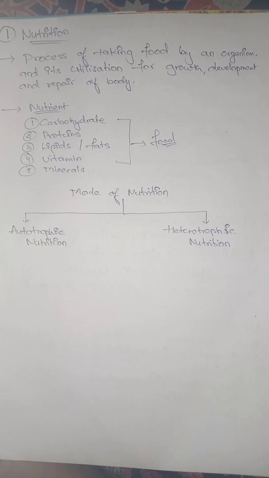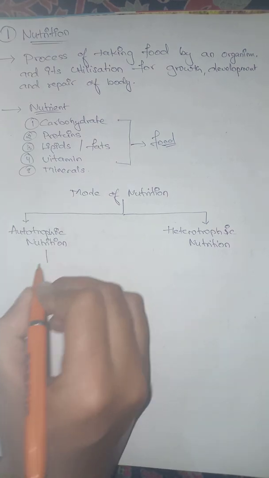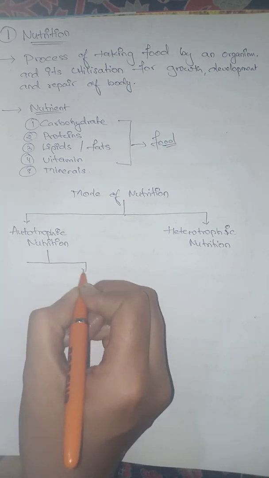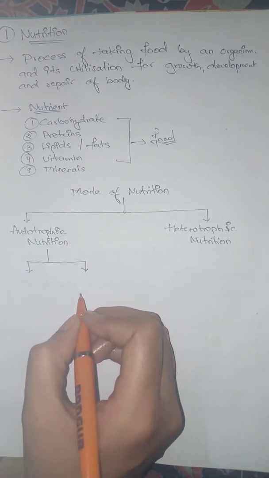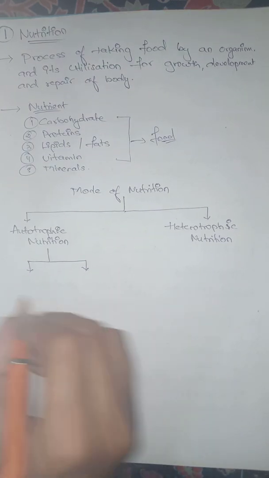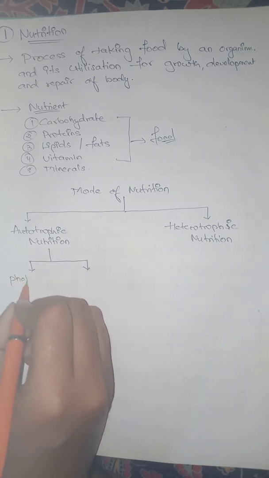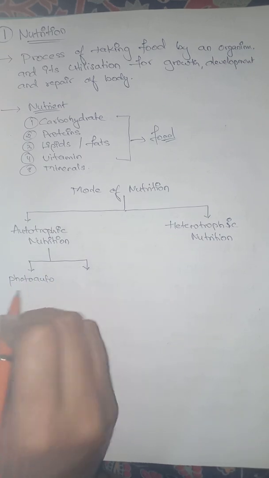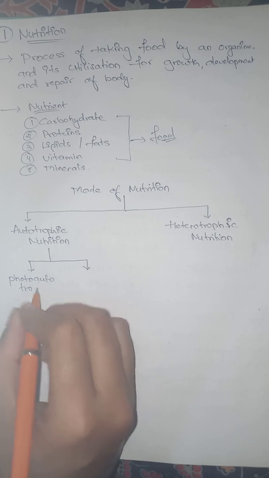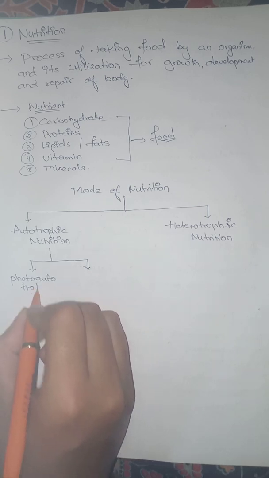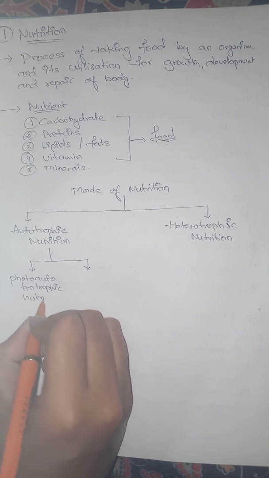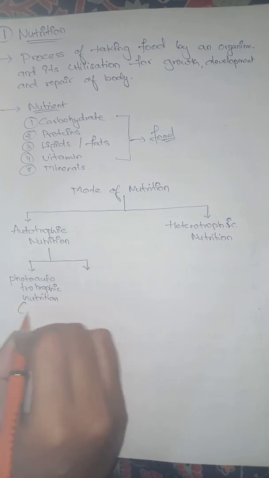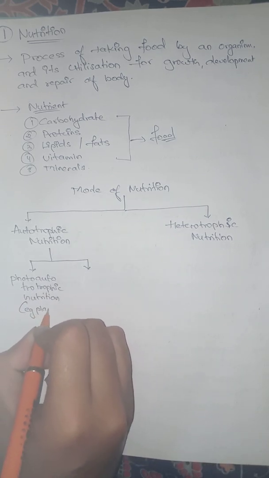When you go to the further classes, you will come to know that the autotrophs are also divided into 2 types. The autotrophs which we are studying specifically, that is your plants, are called photoautotrophs, or photoautotrophic nutrition. The example here are your plants.